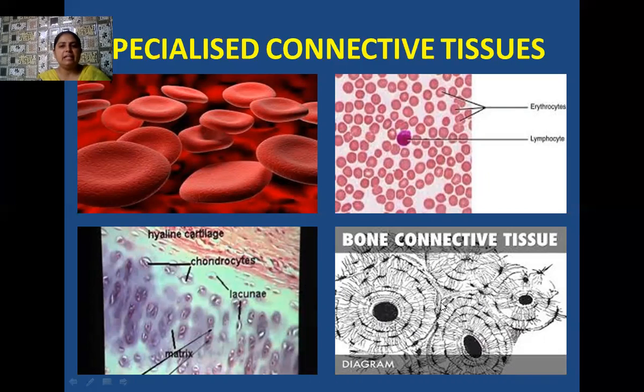So this is the TS of the bones, the bone connective tissue. Here also the cells of the bones are known as osteocytes, and certain cavities are present in which these bone cells are arranged. So these cavities are known as the lacunae.